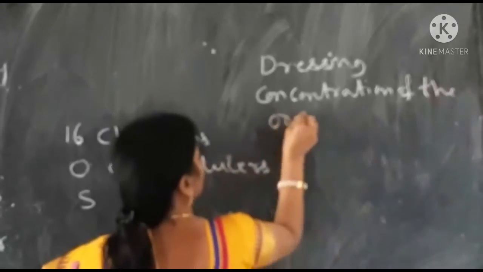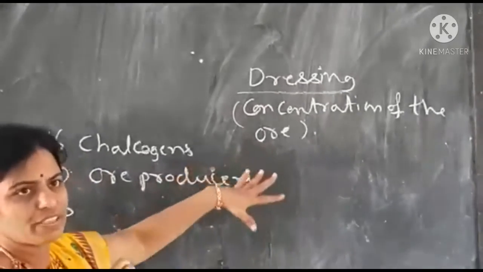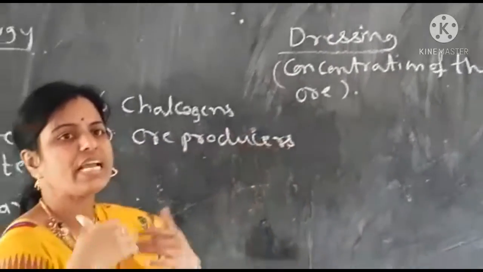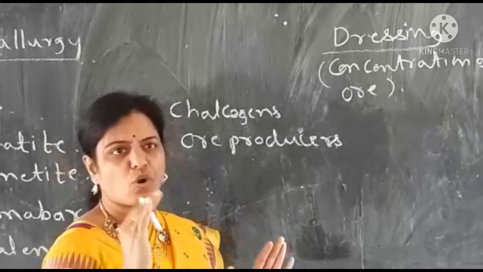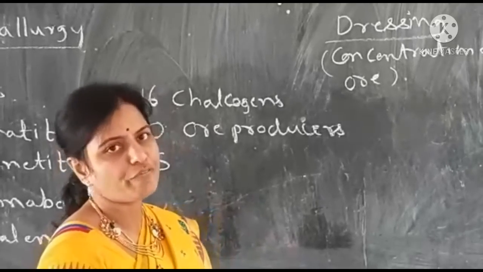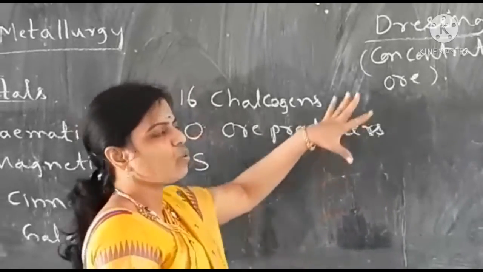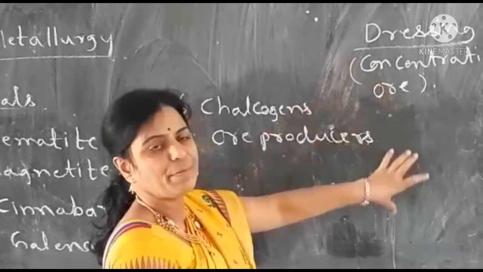Concentration of the ore and dressing are one and the same. There are 4 techniques which we use to remove physical impurities from the ore. Still it remains as ore only, it is not metal. For getting metal there is another technique, that is extraction of metals. Today let us discuss only the physical removal of impurities from the ore.